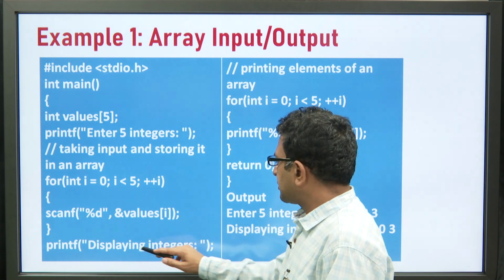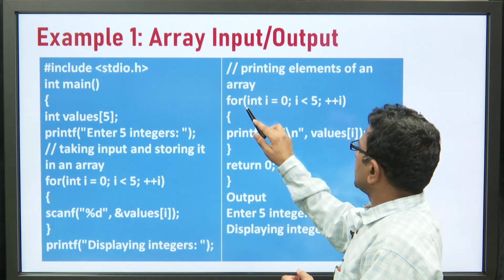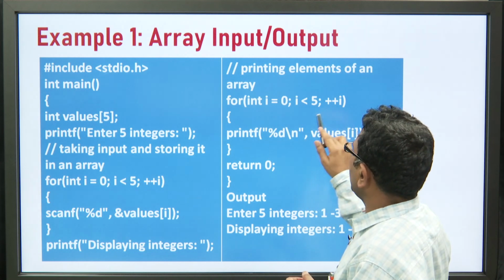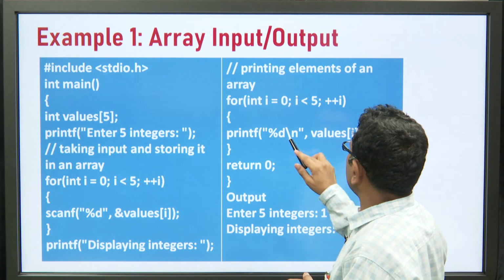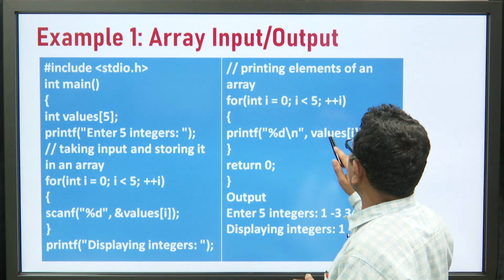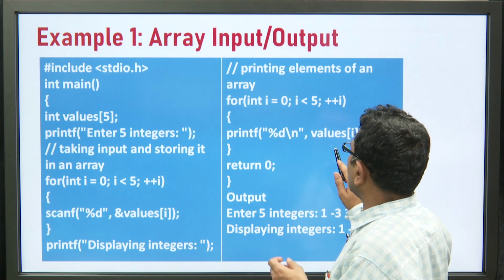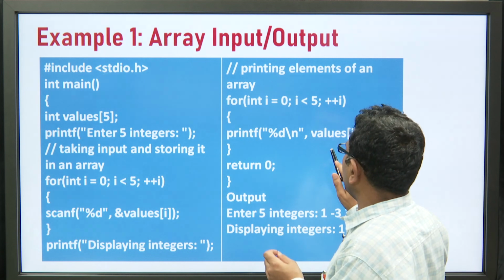Now, we will display it on the console by using this. Again we will run a loop 5 times over here to print these elements. So, how is this printing? printf("%d", a[i]). So, i varies from 0 to 4 and it will print the array elements from the index 0 to 4, it means n minus 1.